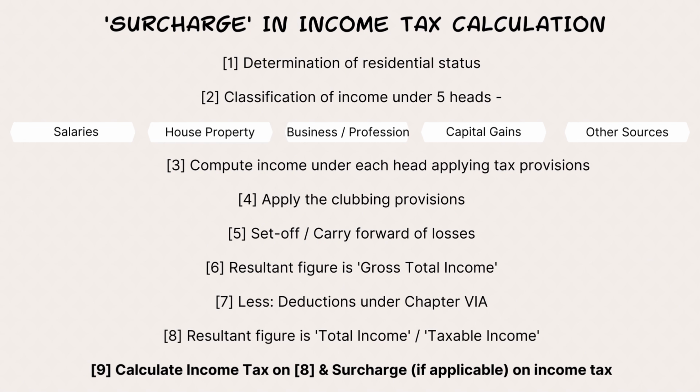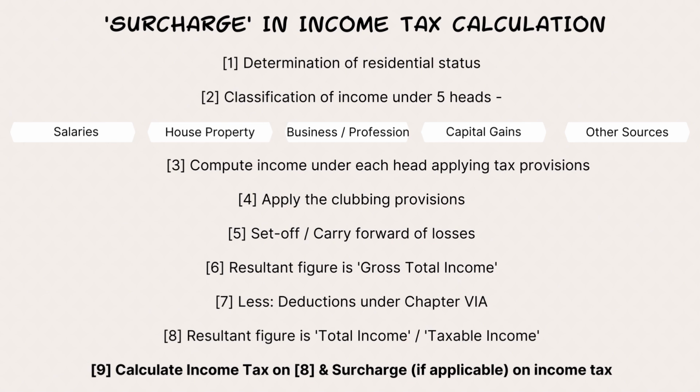For example, a couple have minor children who are earning some income. But because the kid is a minor, it won't be assessed to tax separately. That minor child's income will get clubbed with either of the parents, basically whichever parent is earning more income. So that is known as clubbing provisions. That step will happen next.